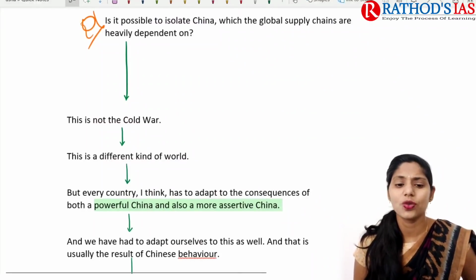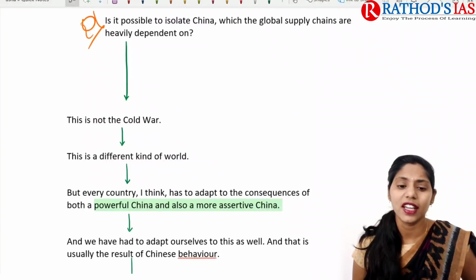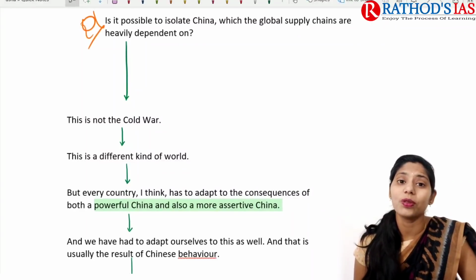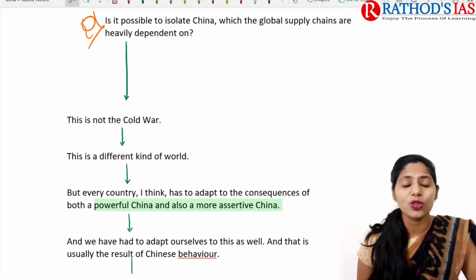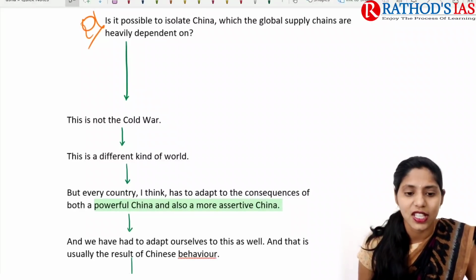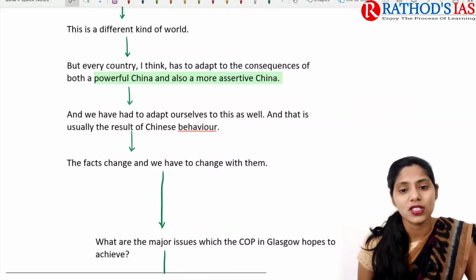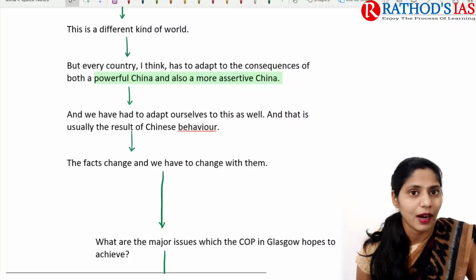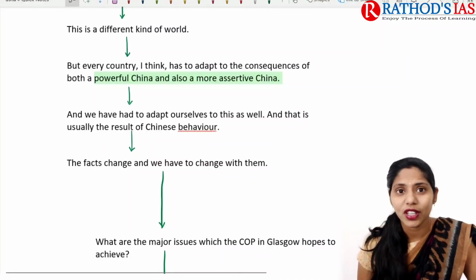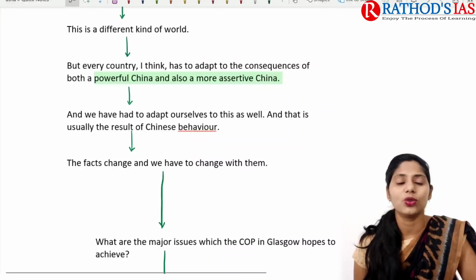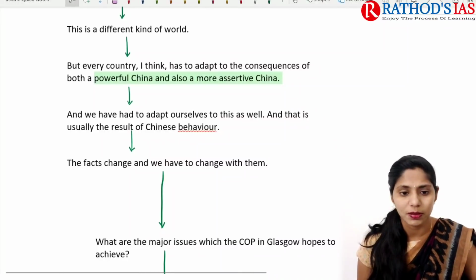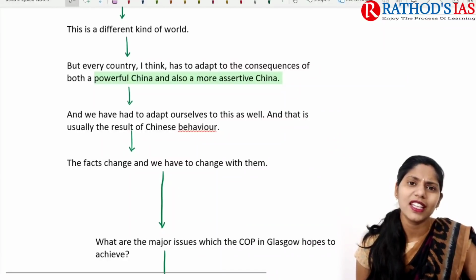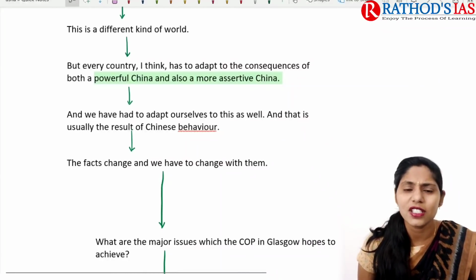In the present situation, each and every country needs to think and adapt to the consequences of a powerful China, and we also need to come up with some strategies. We can adapt and come up with our own changes, which are mainly a result of Chinese behavior. So these are some things he said, and he gave very balanced answers to those questions.